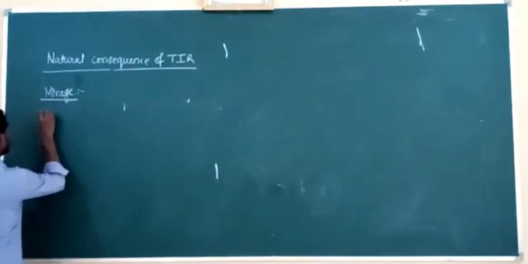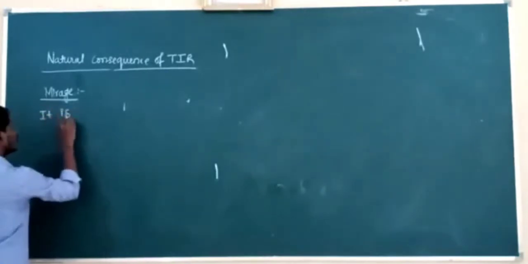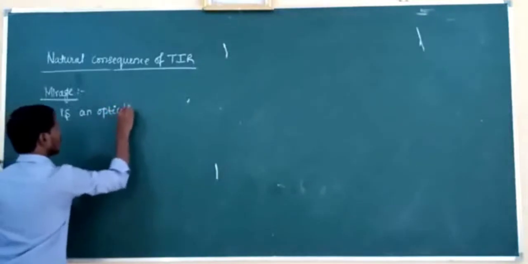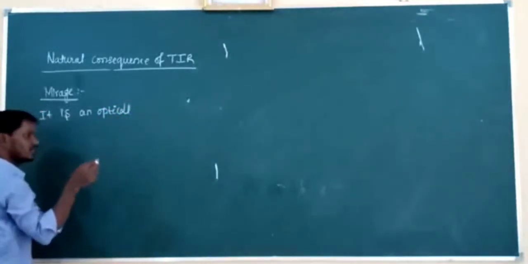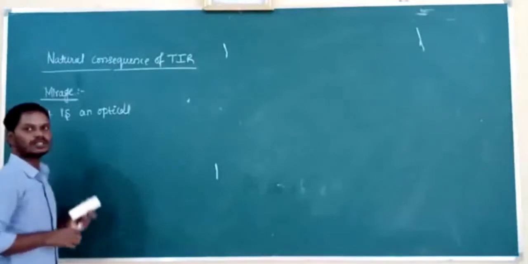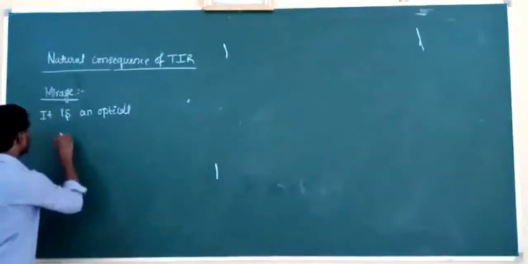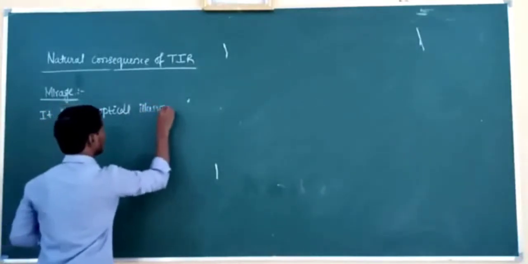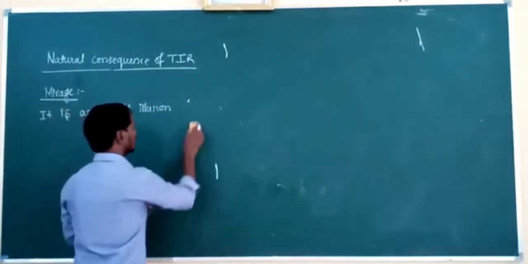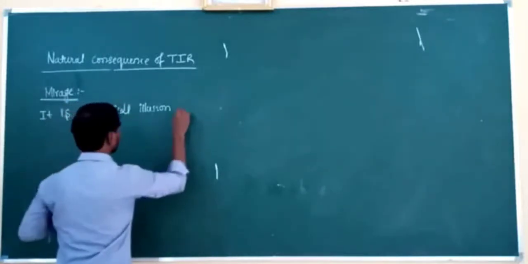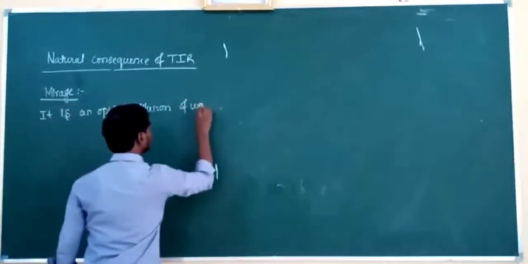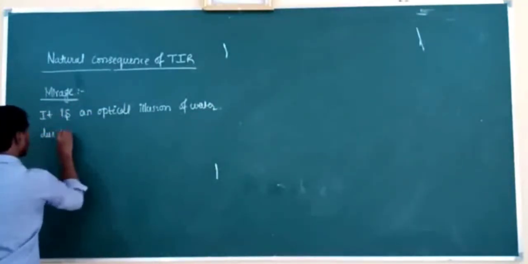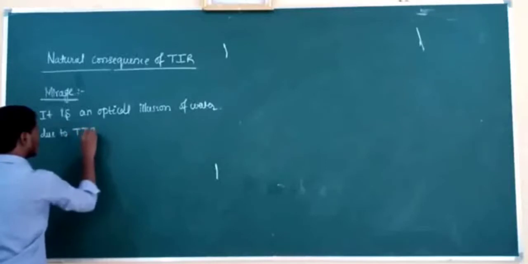Then what is mirage? It is an optical illusion of water. Actually water is not present, but it is showing that water is present. That is due to total internal reflection of light. So it is an optical illusion. It is not present, but it is showing. It is called optical illusion. So it is an optical illusion of water due to total internal reflection of light.